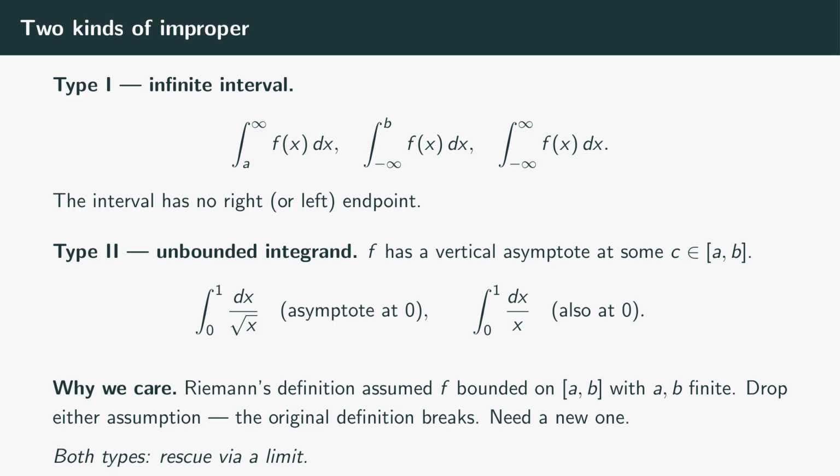Why does this matter? Because the Riemann integral we built in episode 2 assumed 2 things, a bounded closed interval and a bounded integrand. Either kind of improperness breaks one of those assumptions, and the definition no longer applies as stated. We need a new mechanism. The new mechanism for both types is exactly the same idea, take a limit. Integrate over a tame, ordinary piece, then push the boundary toward the bad spot.